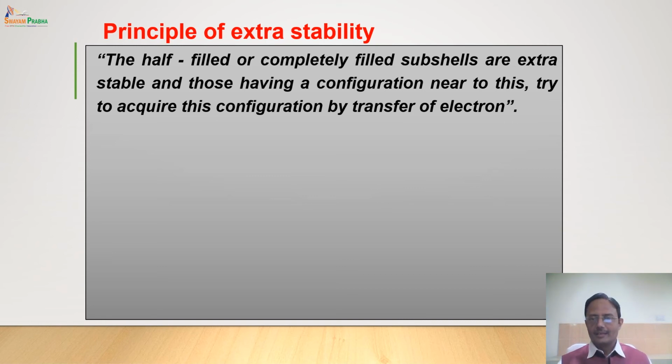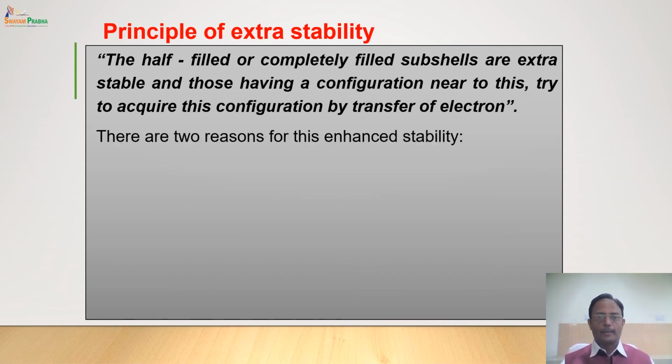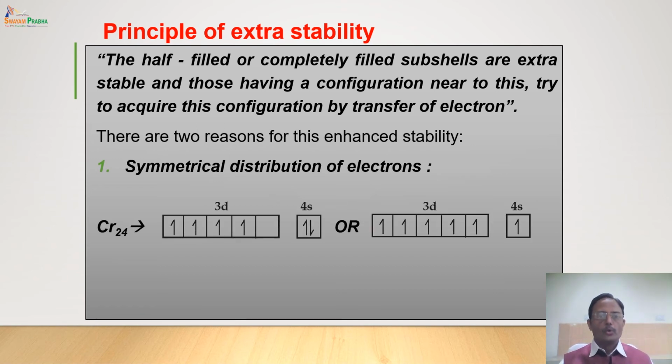It says that if you have a half filled or completely filled subshell, it is extra stable, and those elements having a near extra stable configuration will try to acquire this configuration by transfer of an electron from one subshell to another subshell. Take an example. For this, we'll see two important examples, and on the basis of them, we'll try to explain why this extra stability is there.